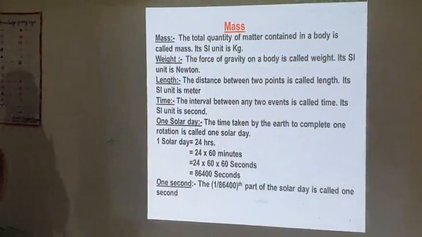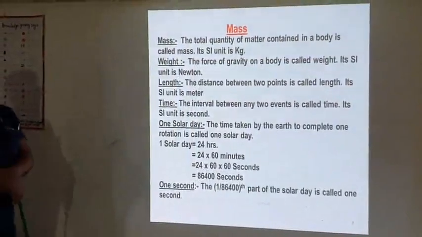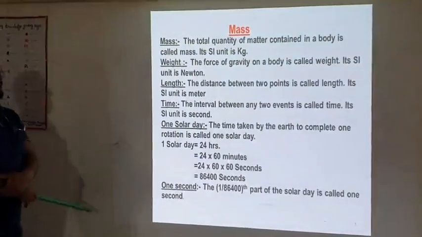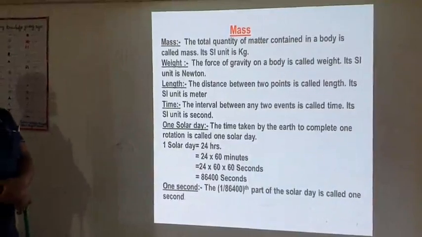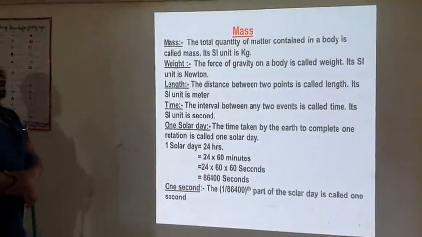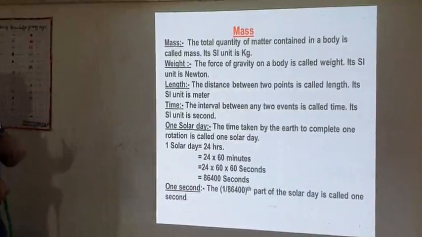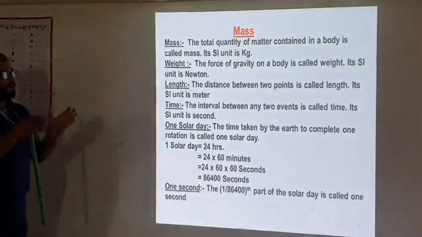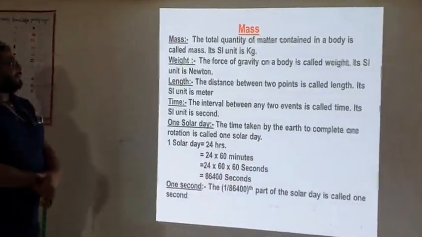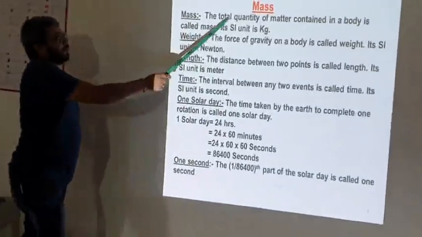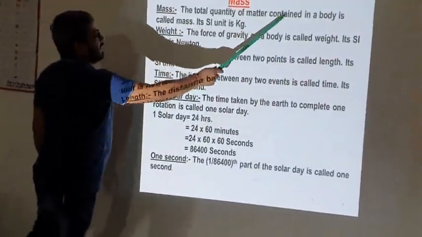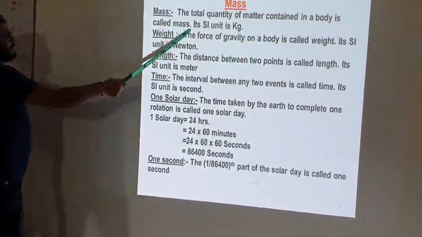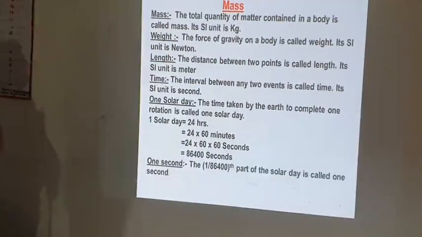Now mass. Mass means, in Nepal you call it pin. Mass is the total quantity of matter contained in a body. The total quantity of matter contained in a body is called mass and its SI unit is kg.